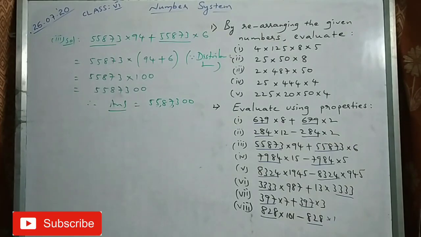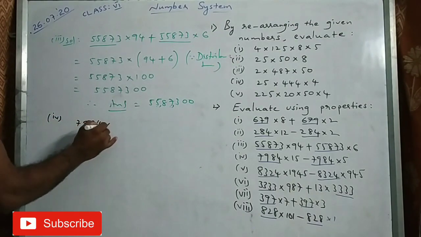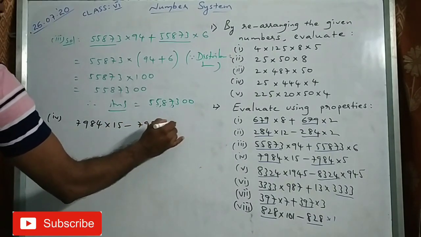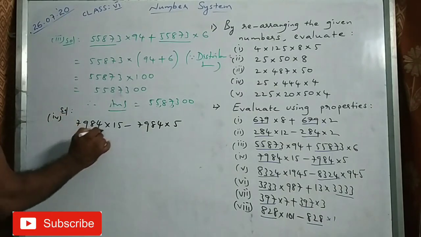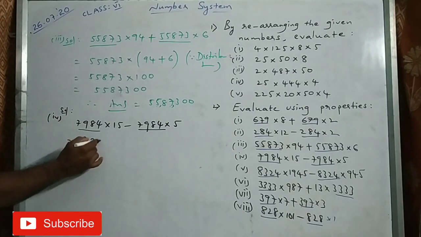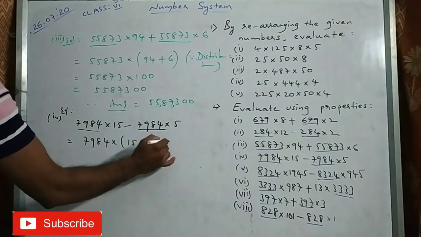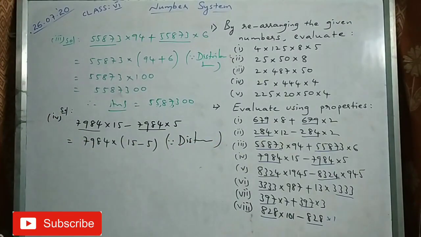Now the fourth one we will see. Fourth one, 7984 into 15 minus 7984 into 5. Now clearly it is understood what the common number is here. 7984. So take it outside. 7984 into 15 minus 5. Since it is distributive property, which distributive property? Left side. Left distributive property.